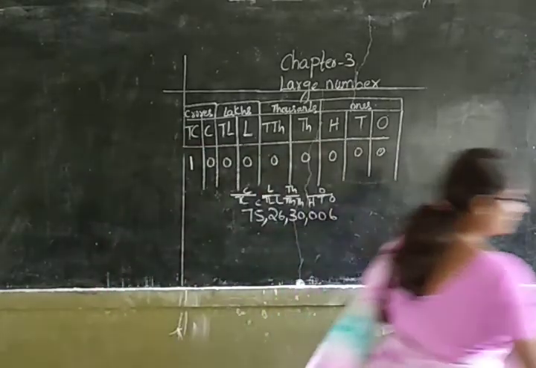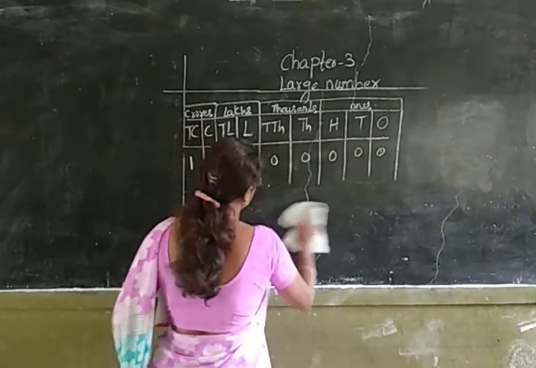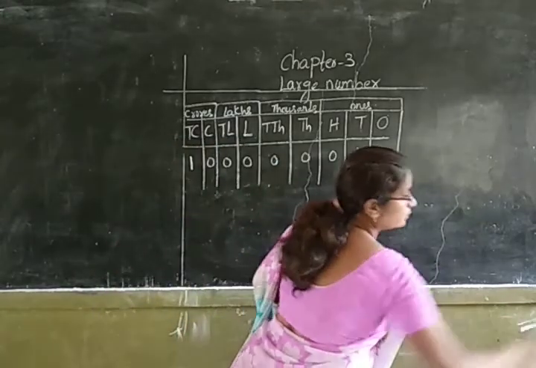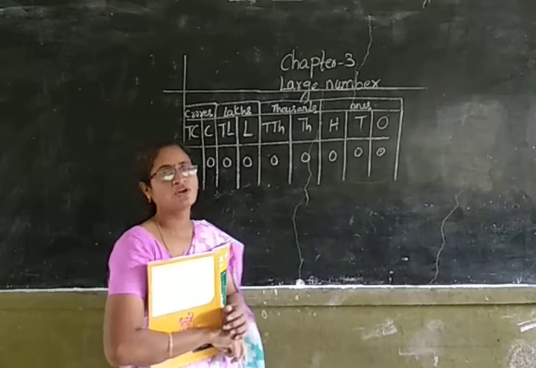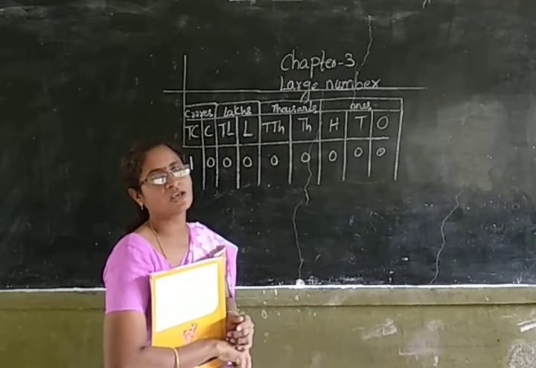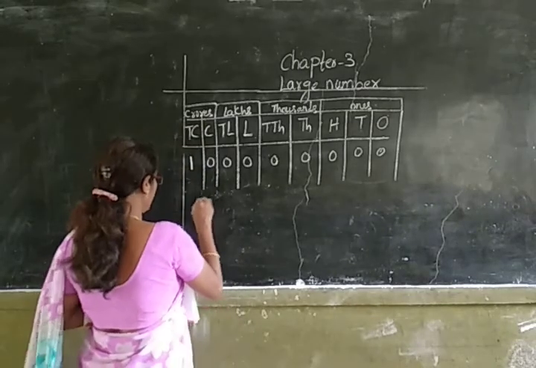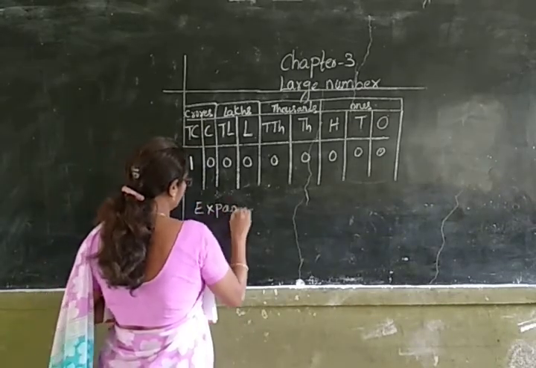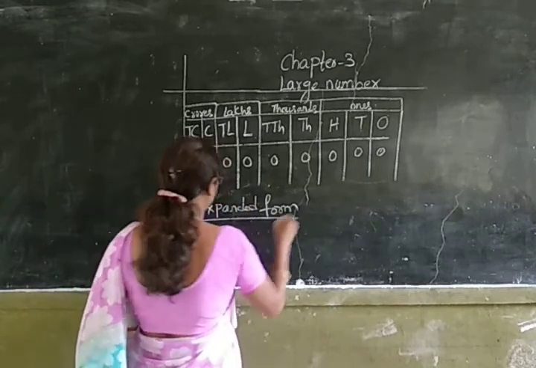Okay, large number. You all know what expanded form means. Writing the place value of each digit in a number. Now let us learn expanded form. Let us take an example.